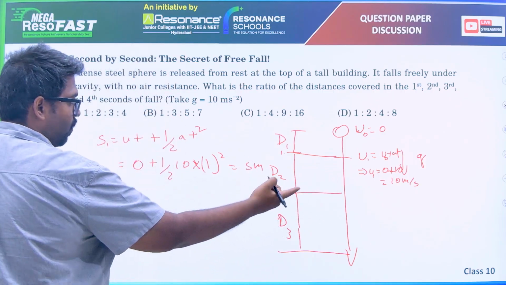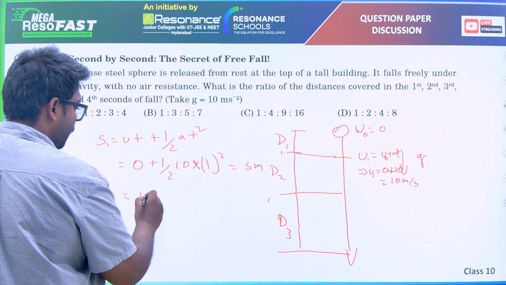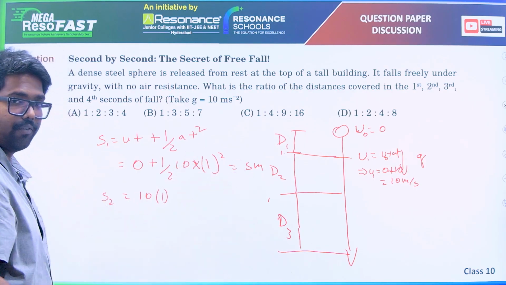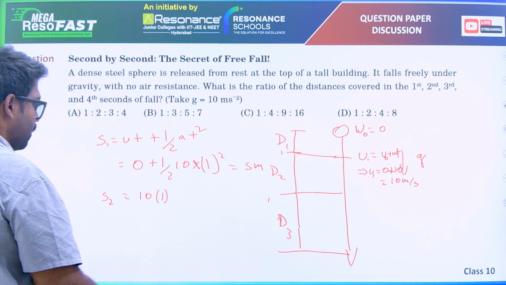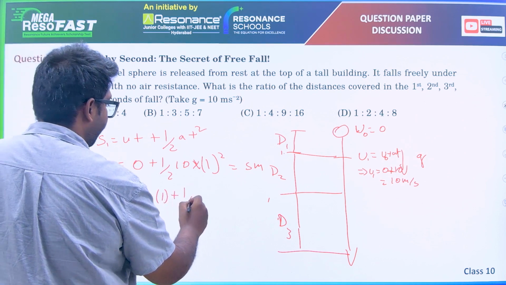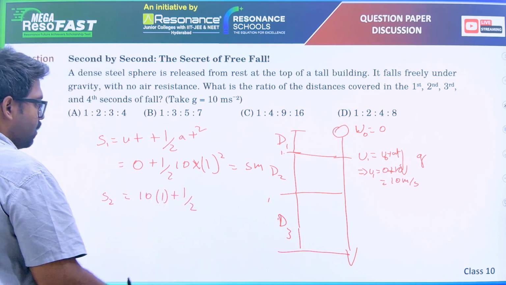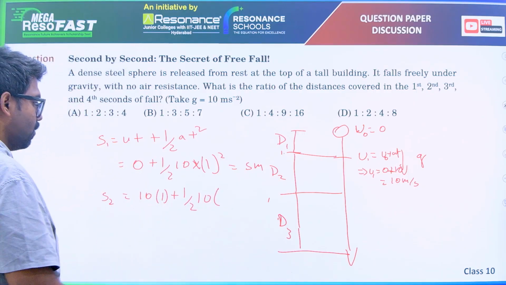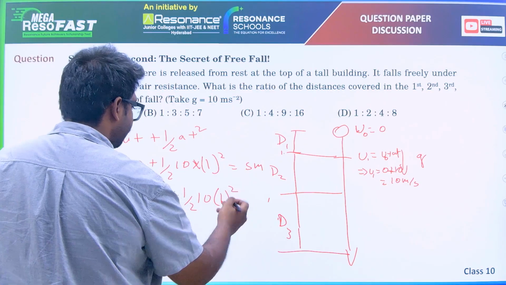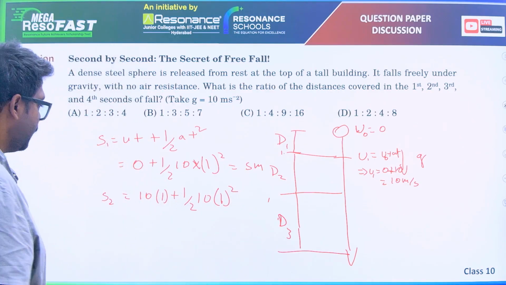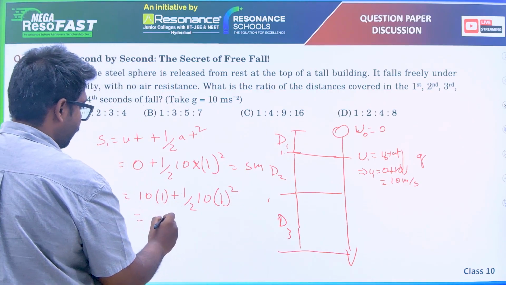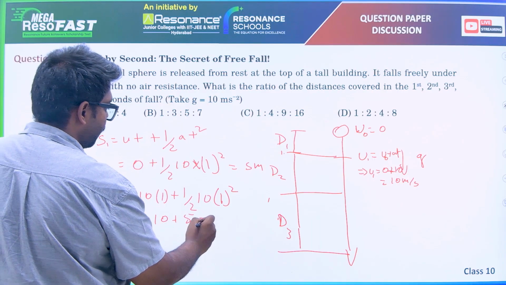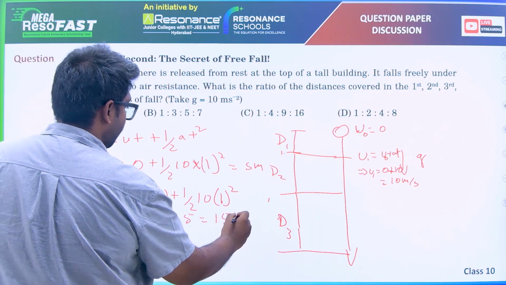S2 will be, what is the initial velocity? 10. 10 into 1, right? For the next 1 second we are finding the distance, plus half into 10 into 1 square, nothing more to do, and this will be 10 plus 5, that is 15 meters,